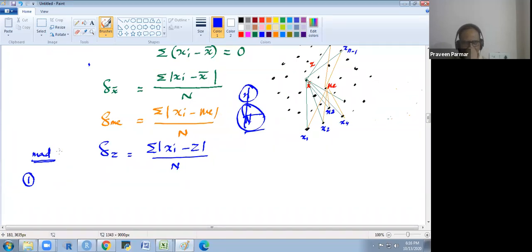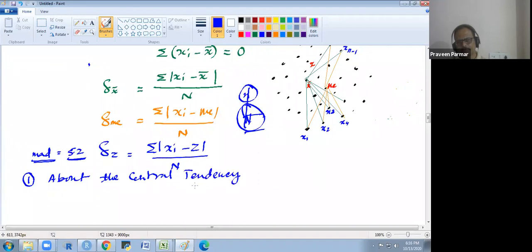If I say the mean absolute deviation is 5.2 for some data, then you could not guess from which central tendency I have taken this mean absolute deviation, either from mean, median, or mode. This is the first demerit, about the central tendency.